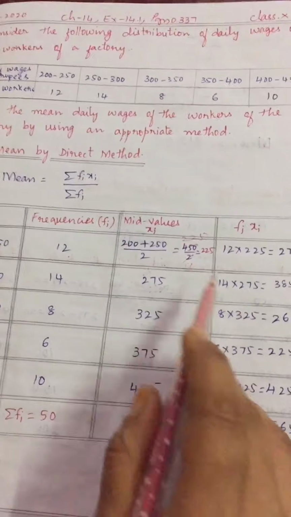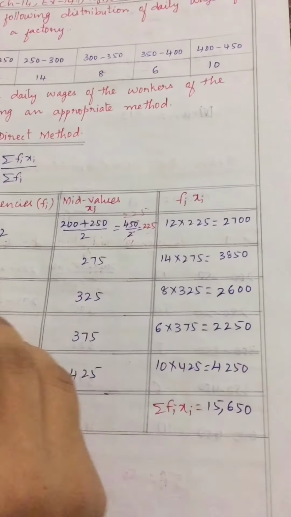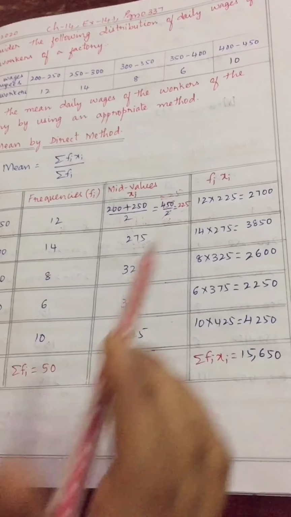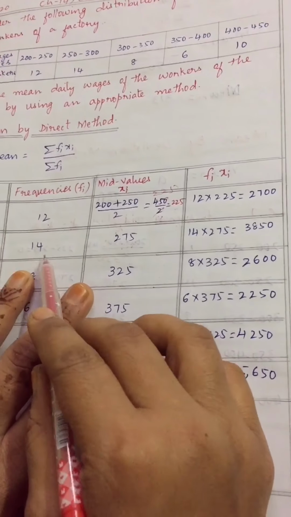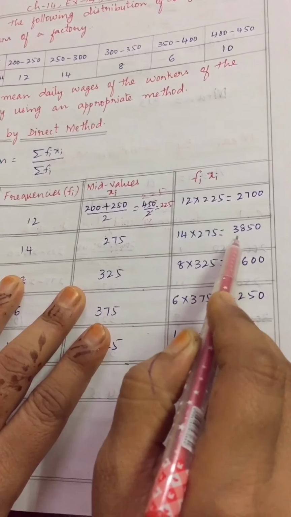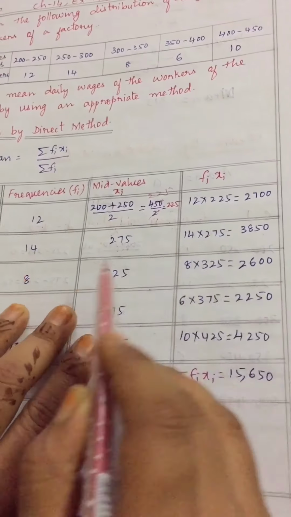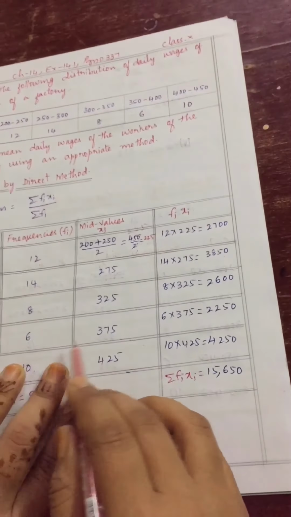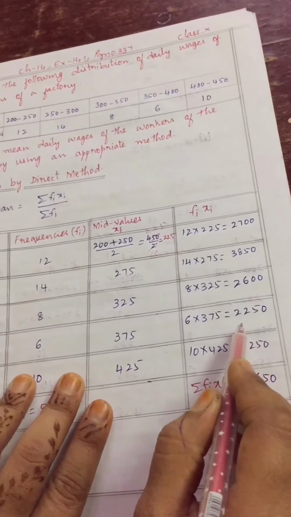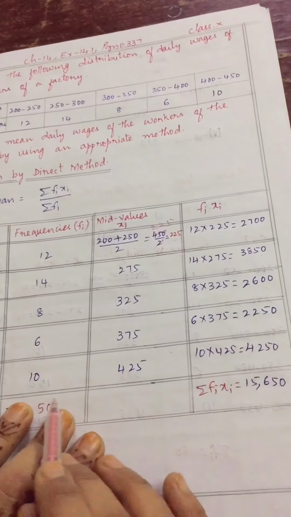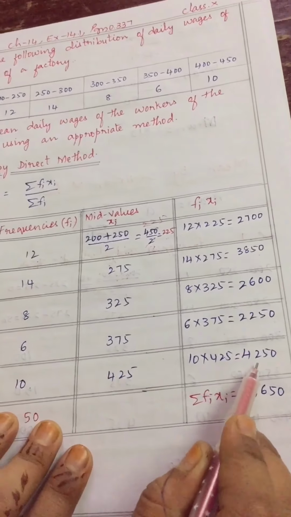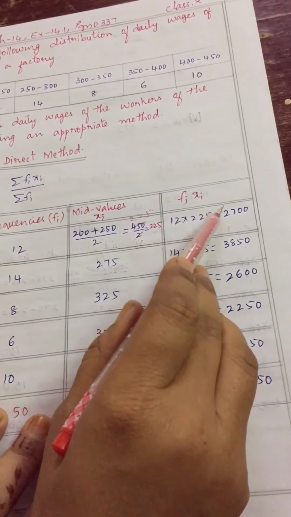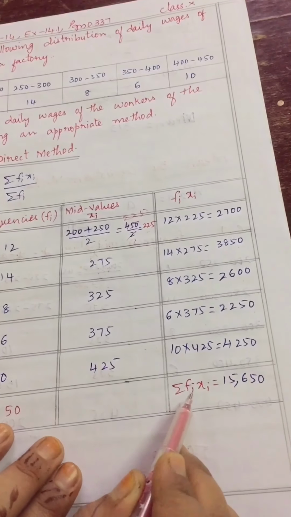Am I clear children? Now, the fourth column is fi and xi. fi is here 12, xi is 225. 12 into 225. That is 2700. Next is 14 into 275. That answer is 3850. 8 into 325. You multiply, students, you will get 2600. Fourth one is 6 into 375. If you multiply, you will get 2250. Next is 10 into 425. You multiply, you will get 4250. Am I clear children? We got fi xi in the whole column. Now you add all these numbers, that is nothing but summation fi xi.